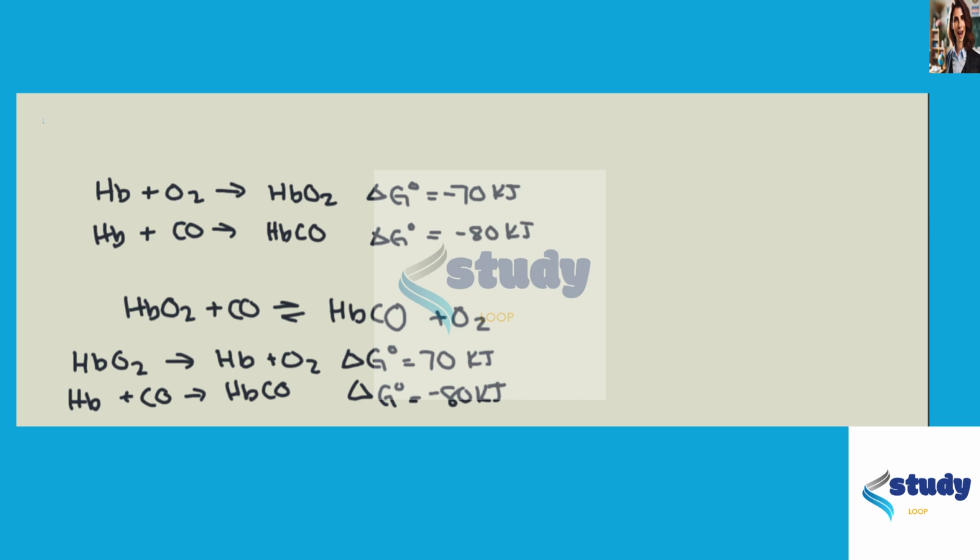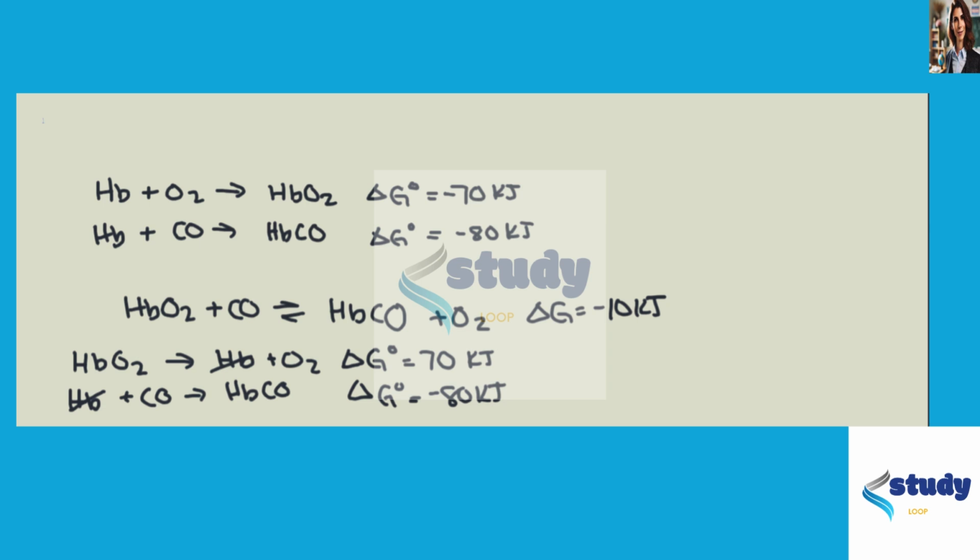Now, if you cancel out this reaction, you can cancel the Hb, so you're left with HbO2 plus CO yields HbCO plus O2, which is this reaction given to us. And this delta G total, if we sum this up, our delta G is going to be negative 10 kilojoules.